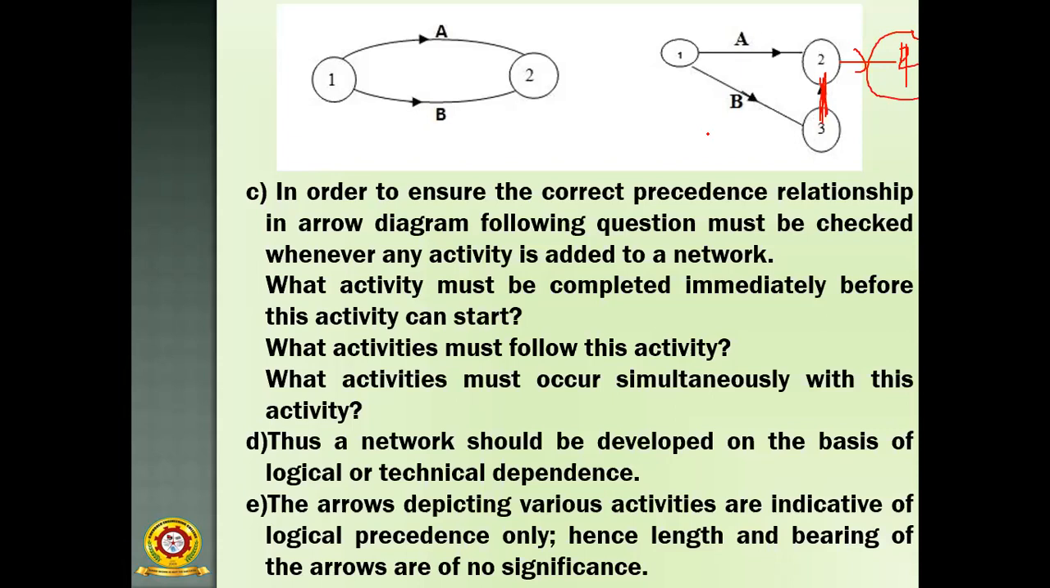Next, the arrows depicting various activities are indicative of logical precedence only. Every arrow represents an activity, and every activity indicates some logical precedence: what comes before, and what comes after. Hence the length and bearing of the arrows are of no significance.